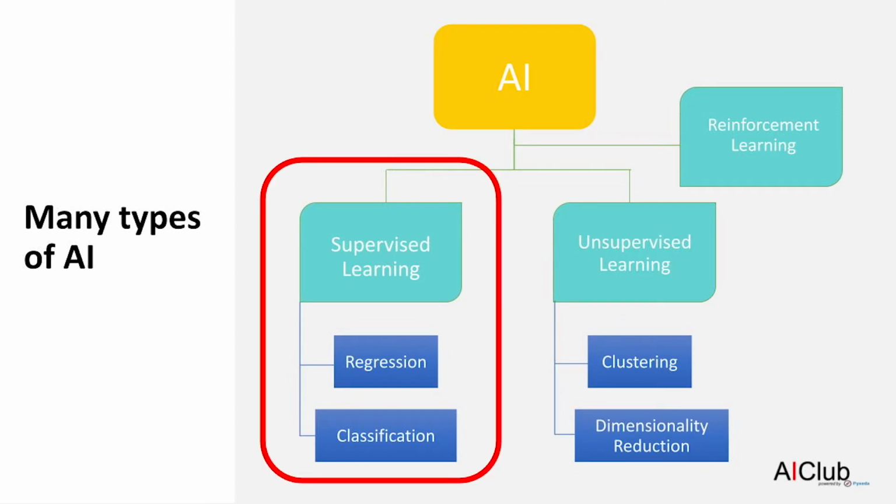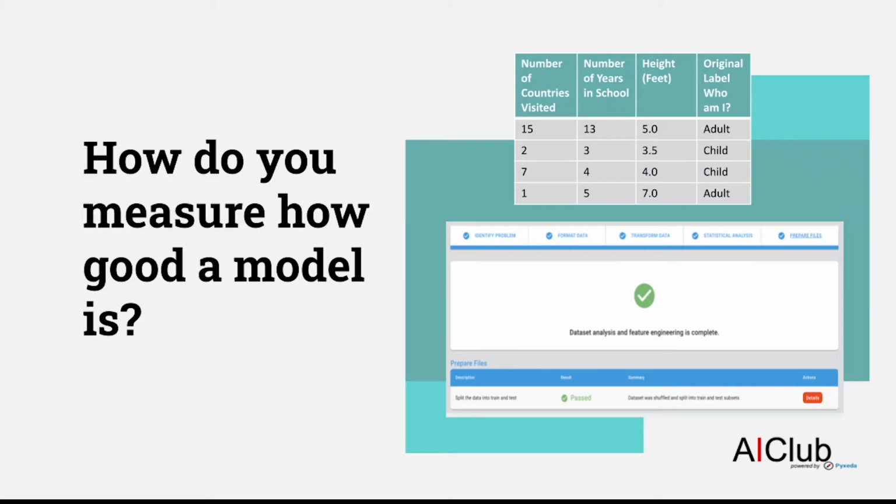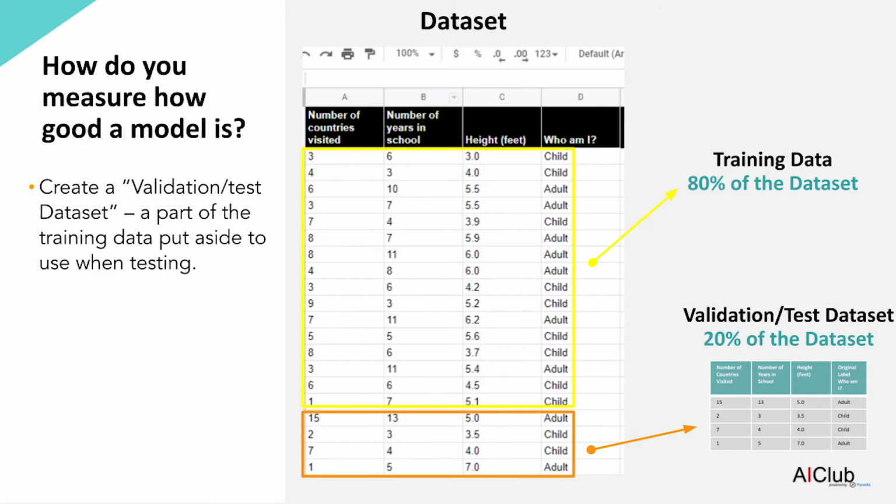How do we measure how good an AI is doing? And by that we mean how good is the model that it created. Remember that during training, a model is created, and that model is essentially the brain. The way we measure how well an AI has done is by quizzing it. But what do we quiz the AI on? In order to evaluate the quiz, we need to know the key or the answers to the quiz. How do we do this?